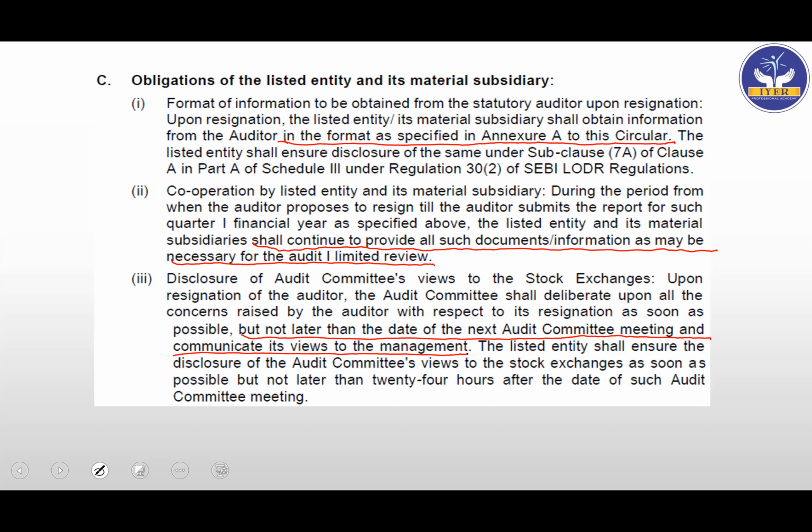The listed entity shall ensure the disclosure of the audit committee's views to the stock exchange as soon as possible, but not later than 24 hours after the date of such audit committee meeting. So they are saying as soon as the audit committee deliberates the matter, after the auditor complains, after the audit committee decides its views, it shall inform the stock exchange within 24 hours. Okay, so this is the C part, very, very simple, very easy to understand. Okay, simple part. You can just go through it.